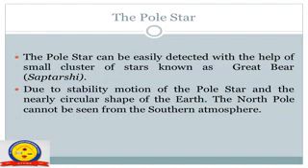Due to the stability of the pole star and the nearly circular shape of the earth, the pole star cannot be seen from the southern hemisphere. So, people who travel by sea or in the desert can easily find the pole star because the direction in which the star appears is north, as it is visible only in the northern hemisphere.